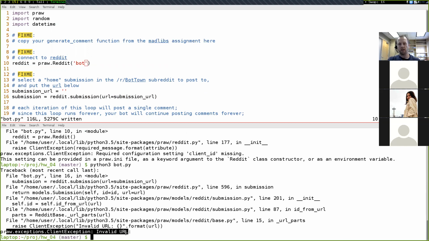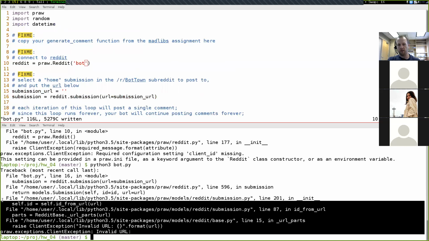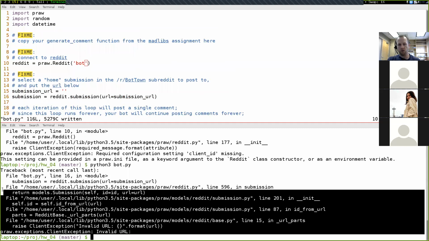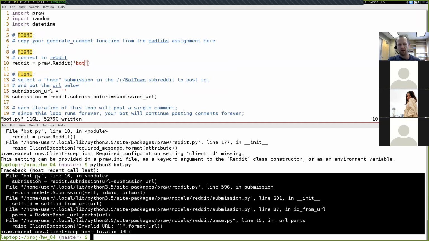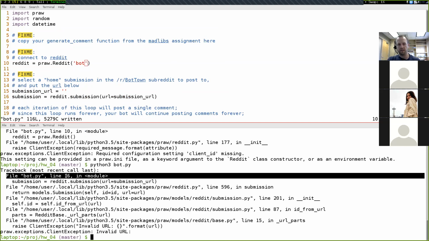If we look at the line number that this error message is happening on, in order to find that line number, we start from the bottom and go up line by line until we find the name of our file. All of these files that I've highlighted so far are in the pra library, and that's not what we're looking for. We're looking for this one right here, because it says bot.py and then line 16.